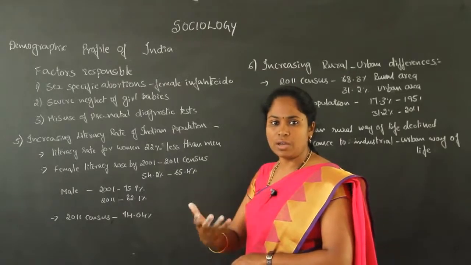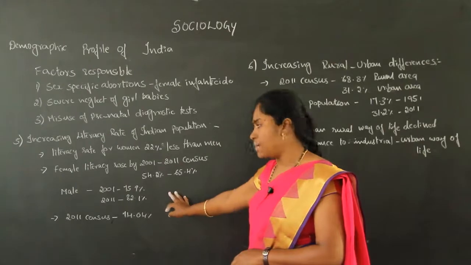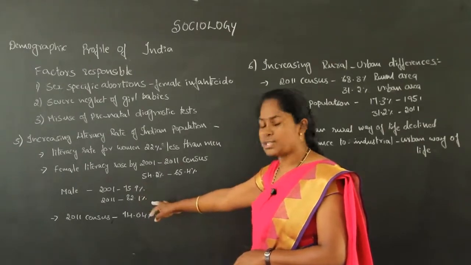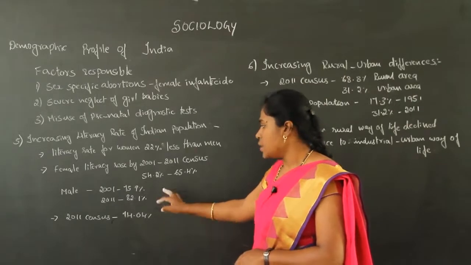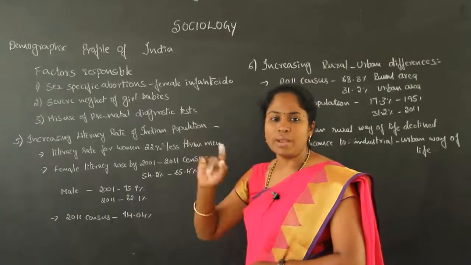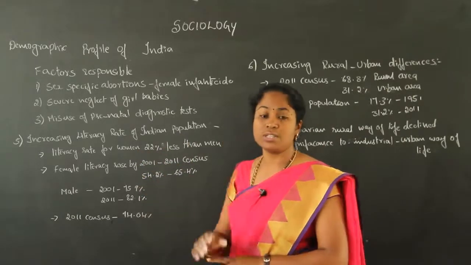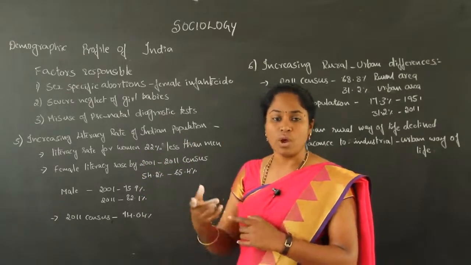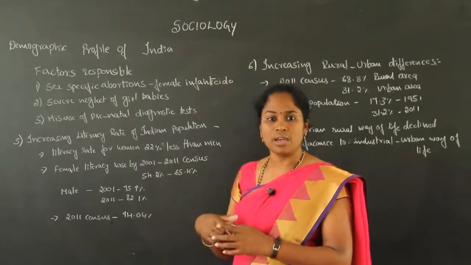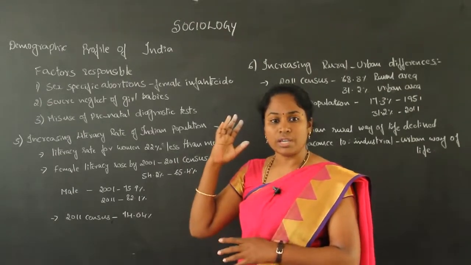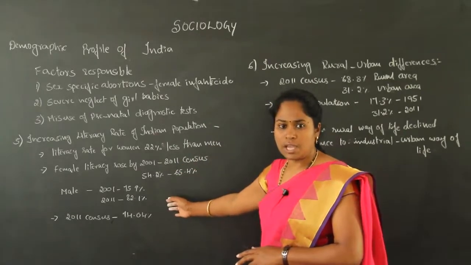Then male literacy rate: in the 2001 census it was 75.9% and in the 2011 census it is 82.1%. So these are the changes from one census to another, compared to the 1951 census.